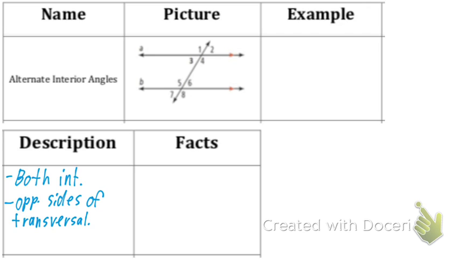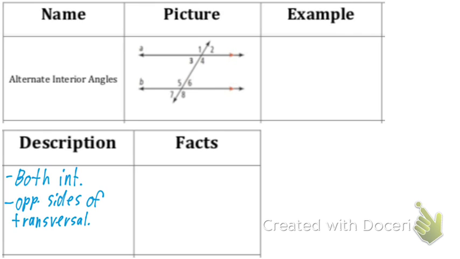So they're both interior, hence the name interior, okay? And they're on opposite sides of the transversal. Where do we think we see that in the name? Alternate. Alternate means they go back and forth, right? That's what alternating means just in real life, that something goes back and forth between two things. They switch. So this means they switch sides of the transversal. Interior, they're both inside those 2 angles that are cut by the transversal.